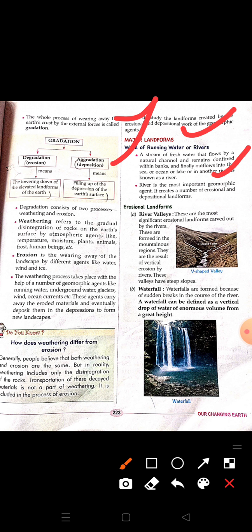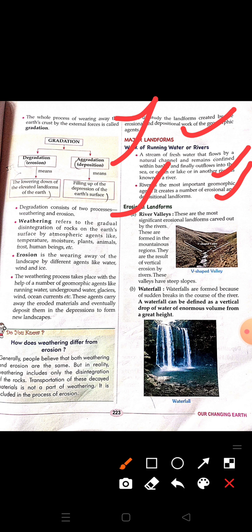River is the most important geomorphic agent. It creates a number of erosional and depositional landforms. It's a very important geomorphic agent because so many types of landforms are formed because of the erosional and depositional work of the river. So first let us read about erosional landforms, the landforms which are formed because of the erosional activity of the river.